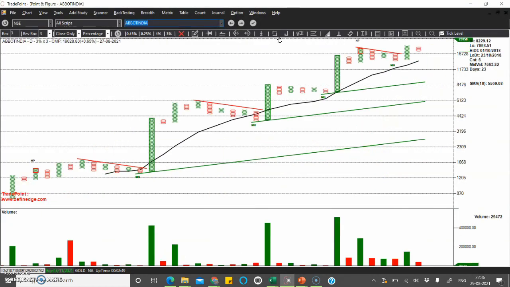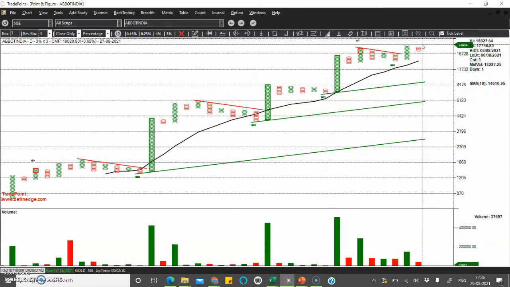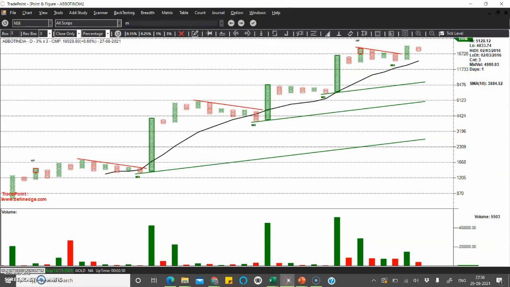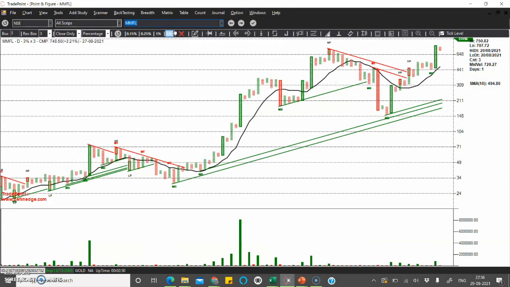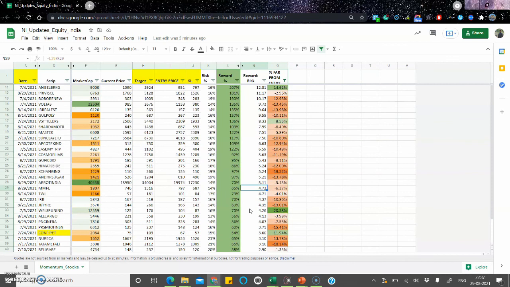Abbott India is a large cap stock, and I've been tracking this stock for a long time. When this column was being formed, the previous anchor column was coming out of a mini bottom, and right now above 19974, the breakout will happen. The next one is MM Forgings. MM Forgings has also come out of a mini bottom, and the follow through double top breakout buy is in our system. So I think you can look into the rest of the charts as well.